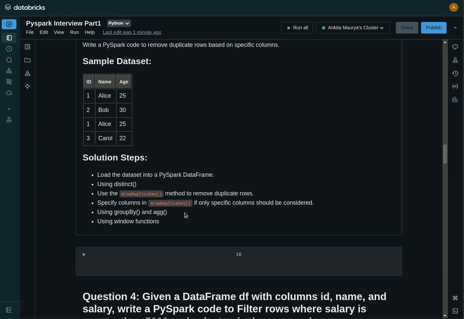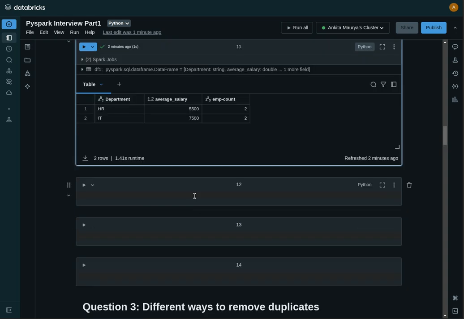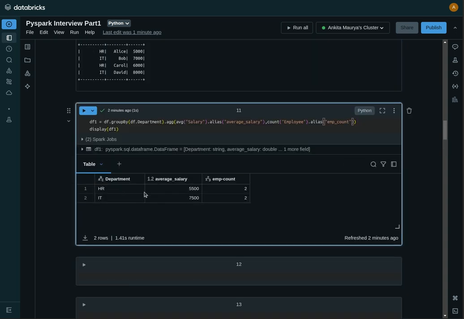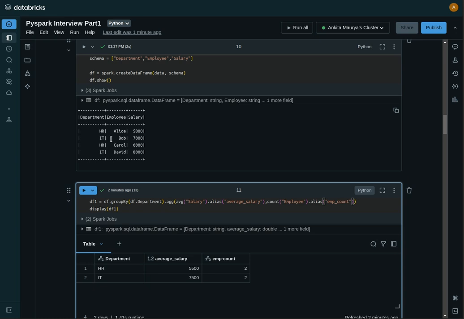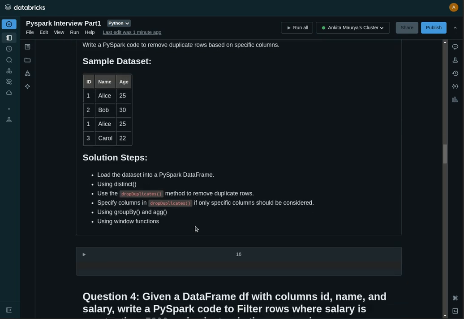You can also find them using groupBy and aggregations, like in the previous example, if we need to delete the record in the HR table that has the minimum salary. If we have duplicate rows on the basis of some columns, we can remove them after aggregating, and using window functions also we can do that.